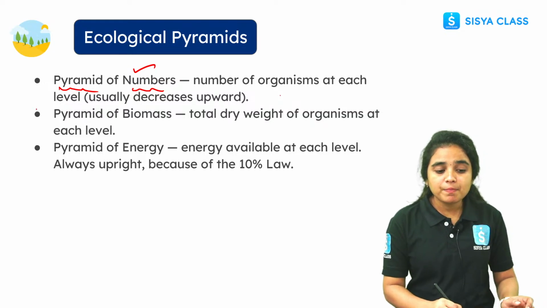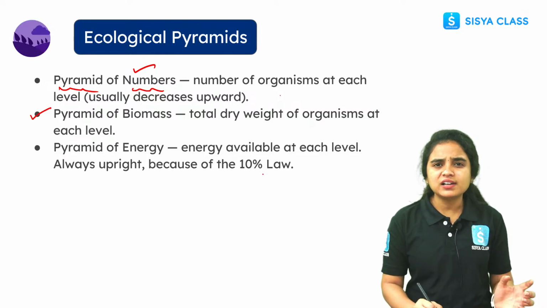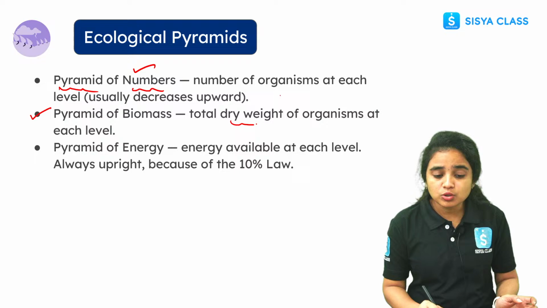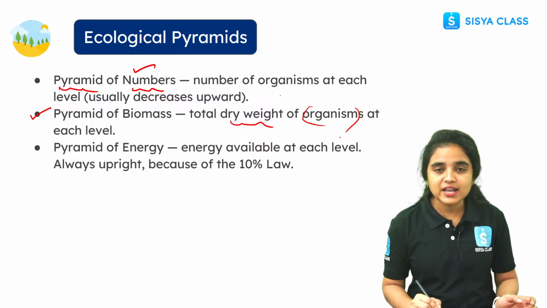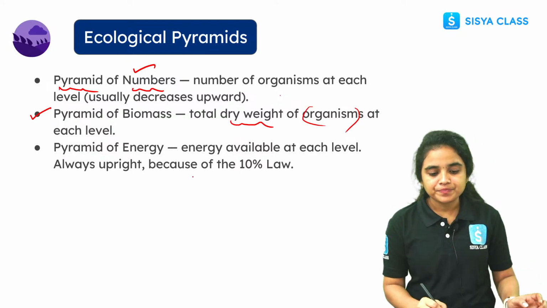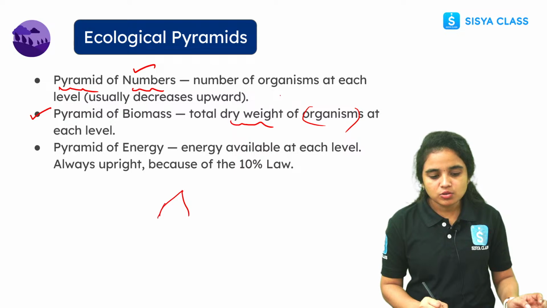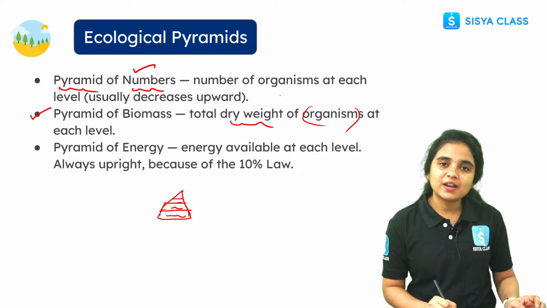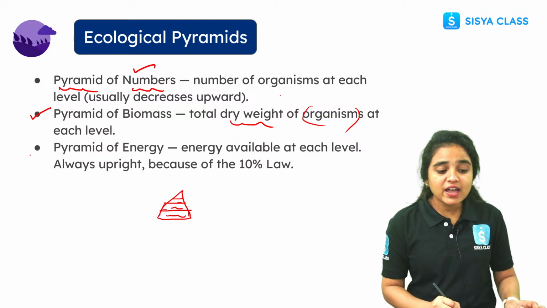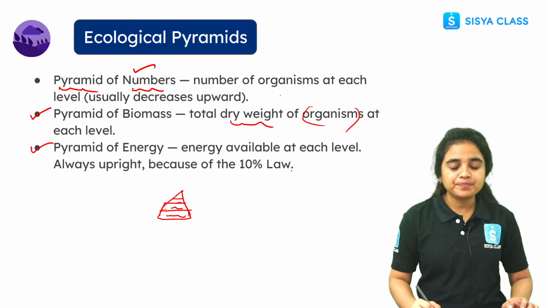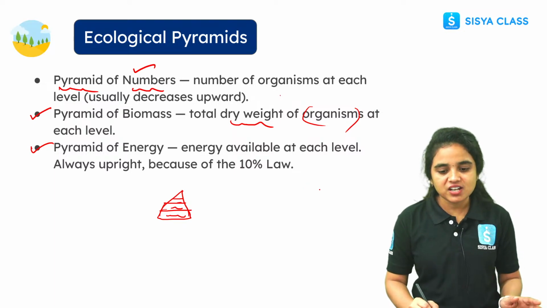And the pyramid of biomass is the total dry weight of every organism at each level. The pyramid of energy shows the energy available at each level.